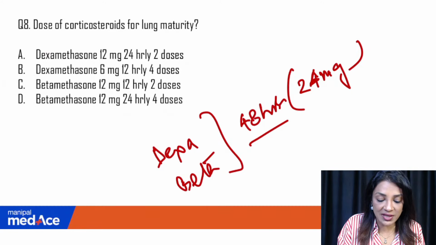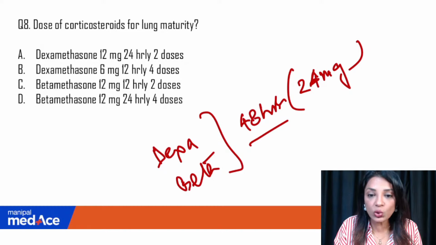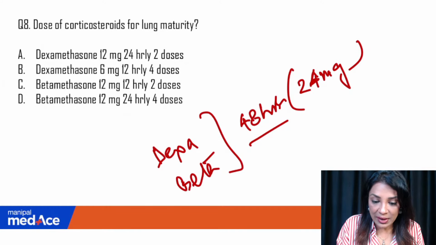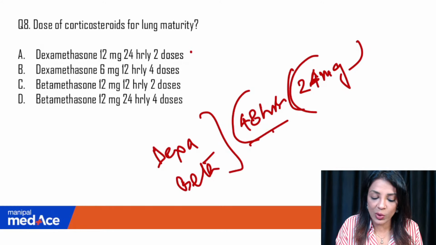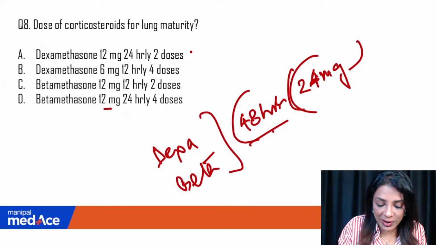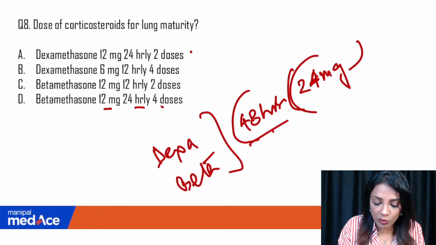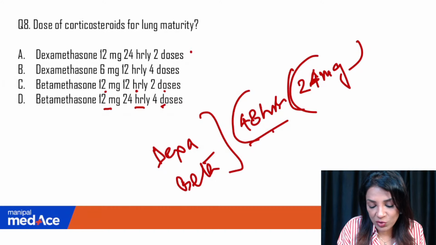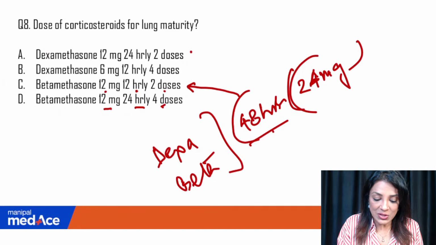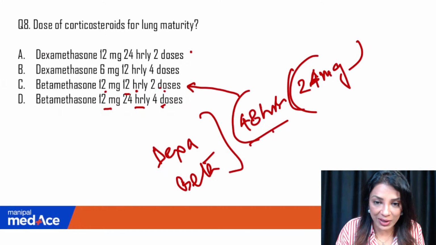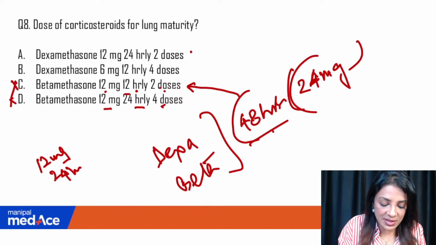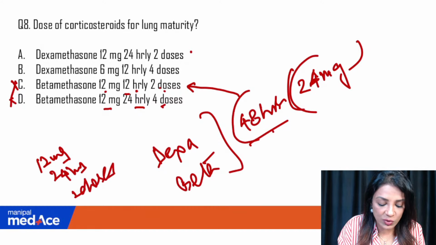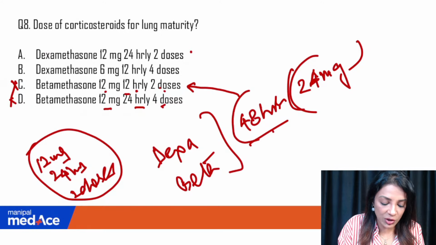See, if I look at the first option, dexamethasone 12 mg in 24 hours, 2 doses. Okay, so this seems okay, but there is something wrong in it. But if you look at this calculation, then this goes with 48 hours, and in 24 mg she's getting it. So betamethasone 12 mg in 24 hours, 4 doses is wrong, because we don't want 4 doses. Okay. Betamethasone 12 mg 12 hourly in 2 doses is wrong, because it has to be 48 hours. Okay. So if this was 24 hours and 2 doses, this would have been correct. So both are wrong. So betamethasone is 12 mg in 24 hours unless it's an emergency, and 2 doses. So this is how it goes with beta. This is beta. 12, 24 and 2 doses.